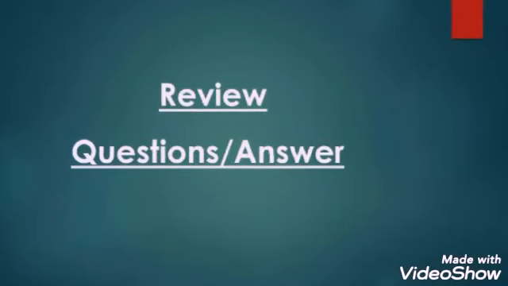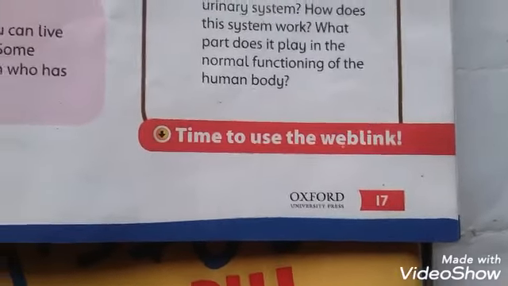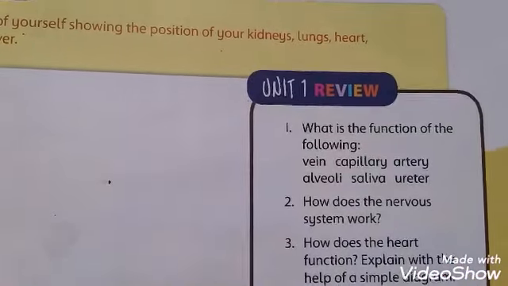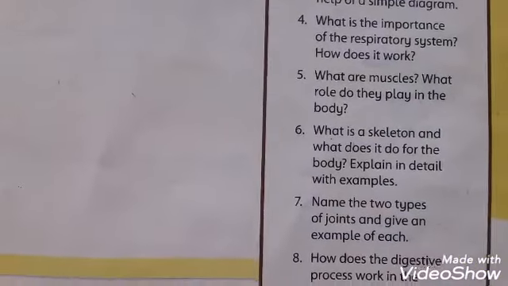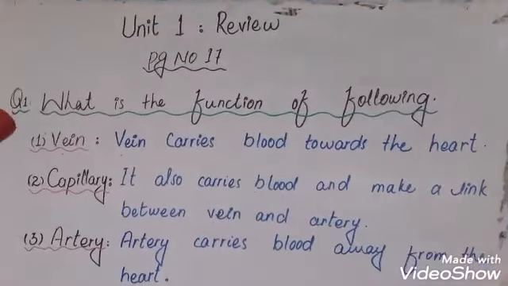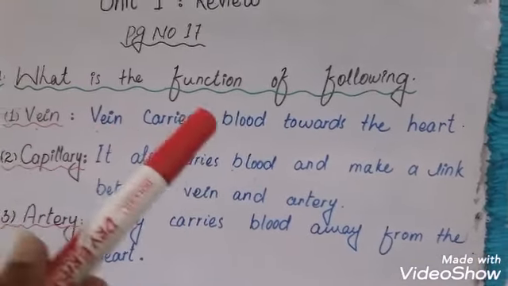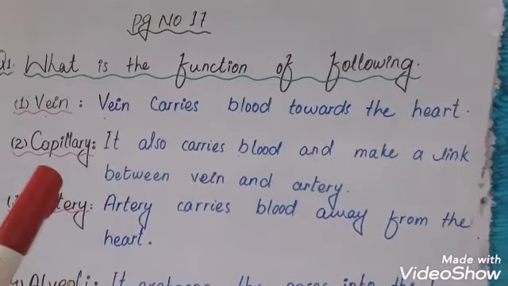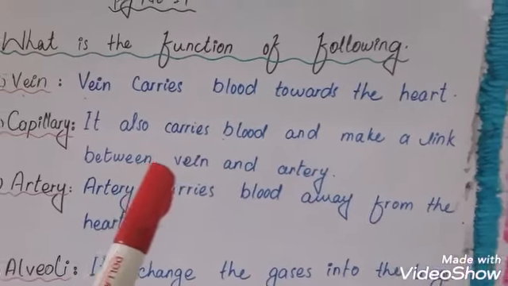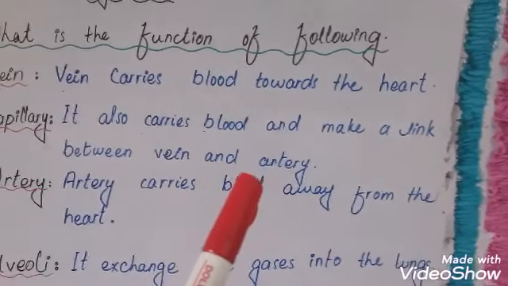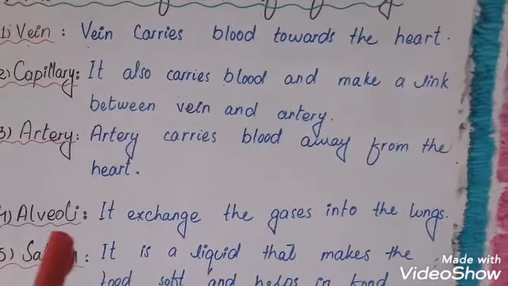Review questions and the answers are: Students, on page number 17, some review questions of Unit 1 and the answers are: page number 17, question number 1. What is the function of the following? First, vein. Vein carries blood towards the heart. Capillary. It also carries blood and makes a link between vein and artery. Third, artery. Artery carries blood away from the heart.